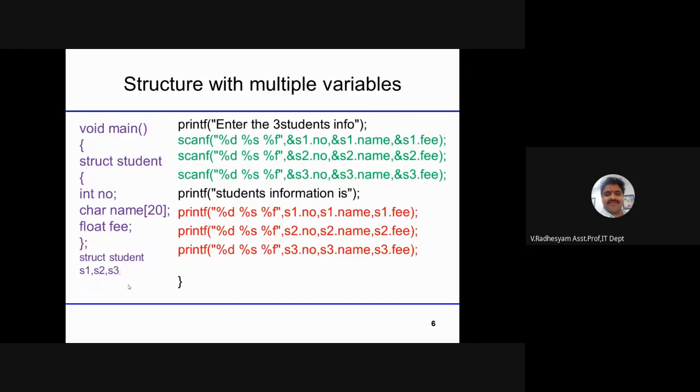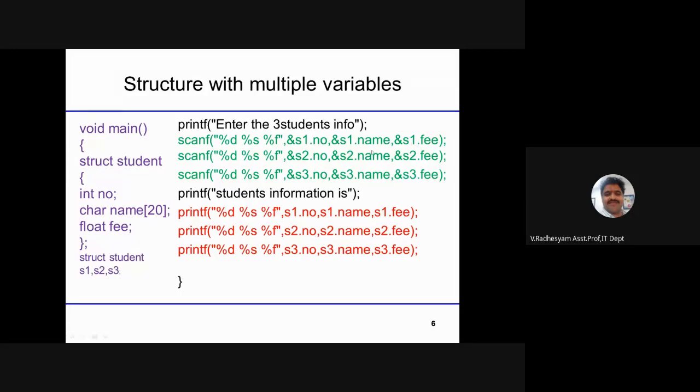Now I am considering 3 students' information. Enter 3 students information. First student number, first student name, first student fees. Likewise, the same information I am printing here. Here you see percentage D, percentage S, percentage F. Number, name, fee.